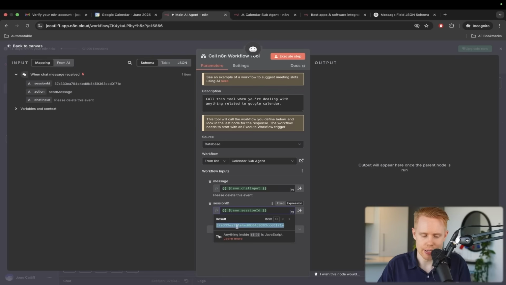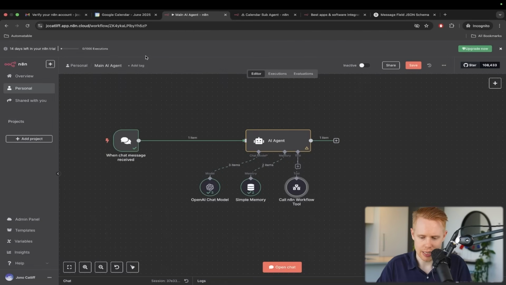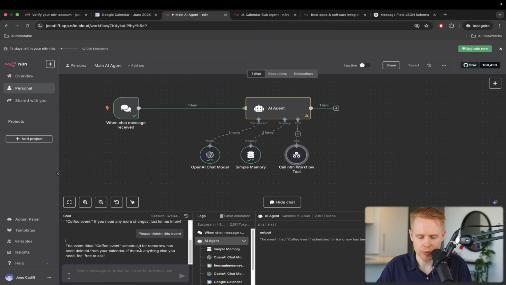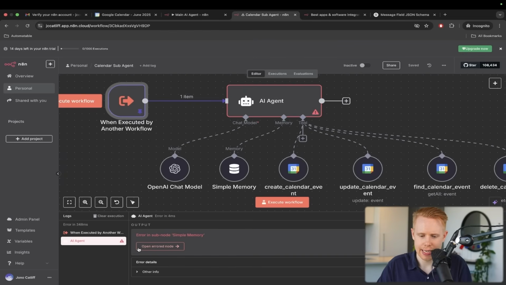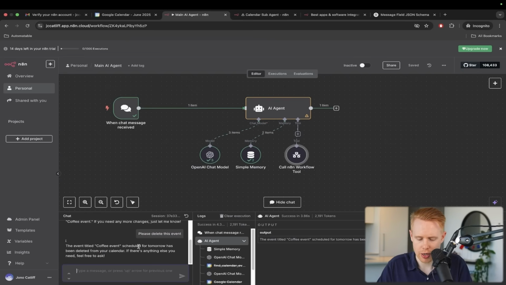This is a unique ID for that particular session. If you have 10 different clients messaging you and they all have different sessions, this is how the AI agent knows who is who. So if you have Bob and Stacy and Dylan messaging this AI agent, it knows who Bob, Dylan, and Stacy is based on this session ID up top here. So we'll go ahead, save. I'll open the chat widget here, and now we can go ahead and test this entire workflow out.